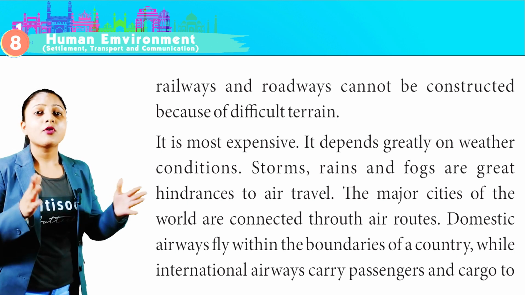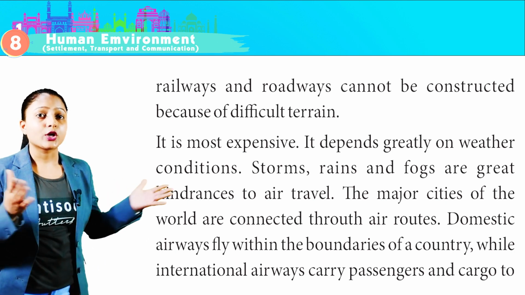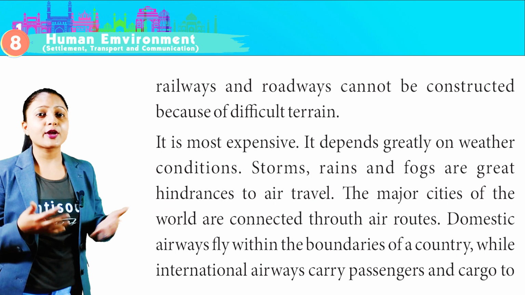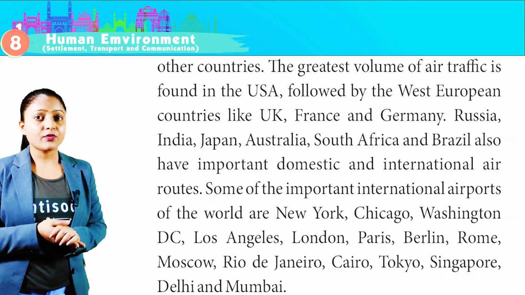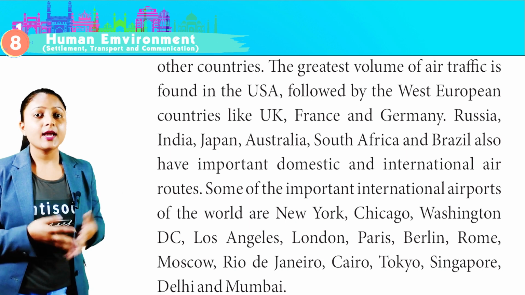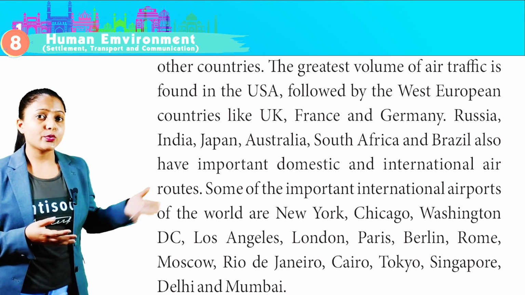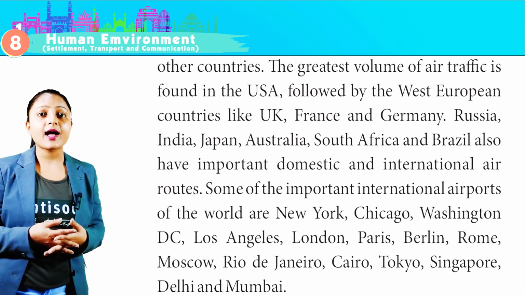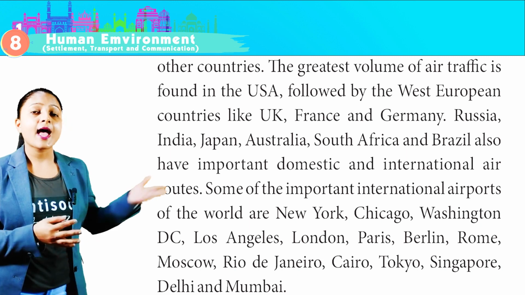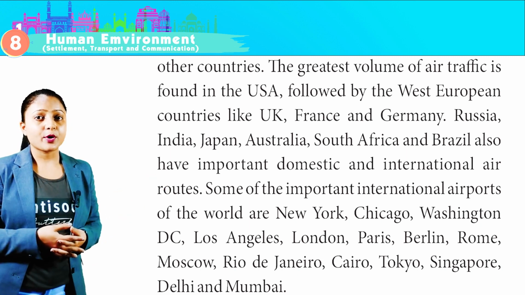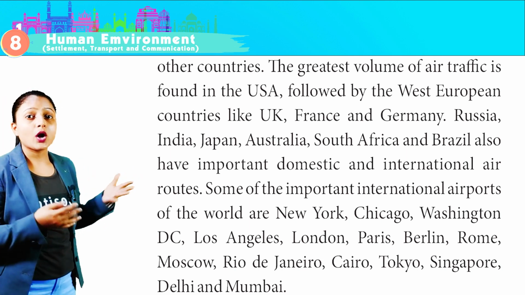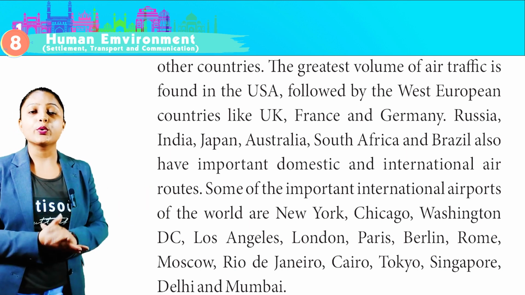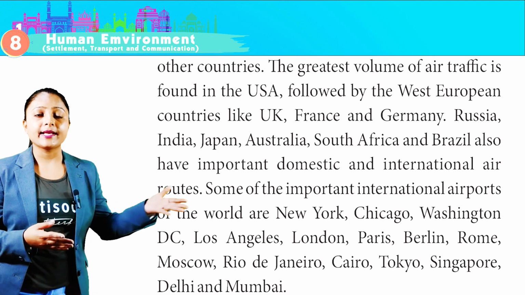The major cities of the world are connected through air routes. Domestic airways fly within the boundaries of a country, while the international airways carry passengers and cargo to other countries. The greatest volume of air traffic is found in the USA, followed by the West European countries like UK, France and Germany. Russia, India, Japan, Australia, South Africa and Brazil also have important domestic and international air routes. Some of the important international airports of the world are New York, Chicago, Washington DC, Los Angeles, London, Paris, Berlin, Rome, Moscow, Rio de Janeiro, Cairo, Tokyo, Singapore, Delhi and Mumbai.